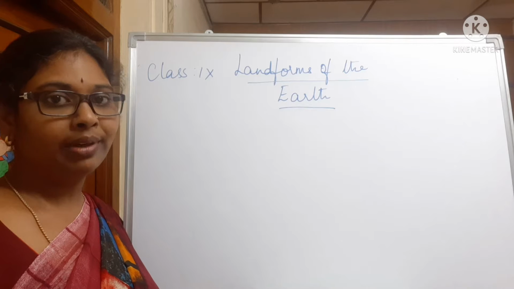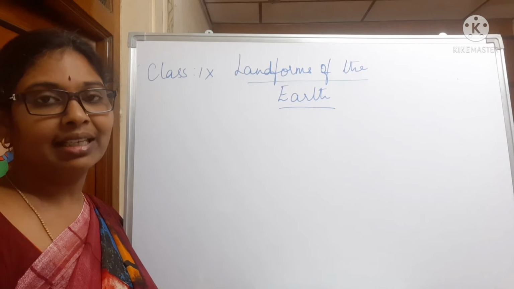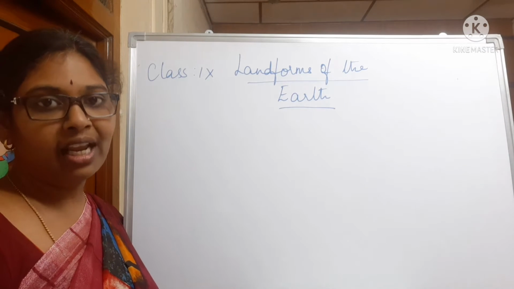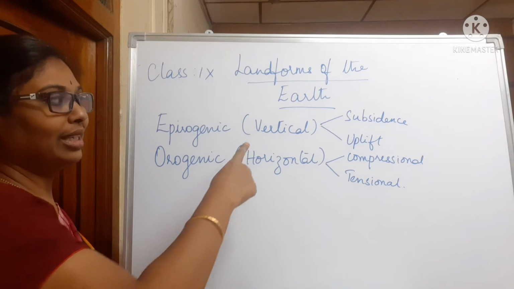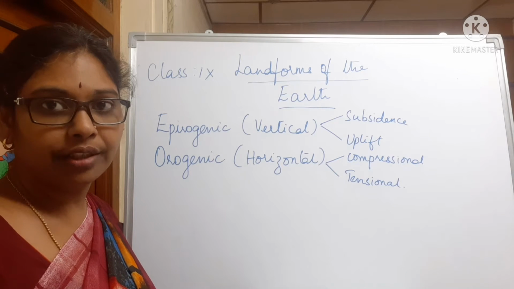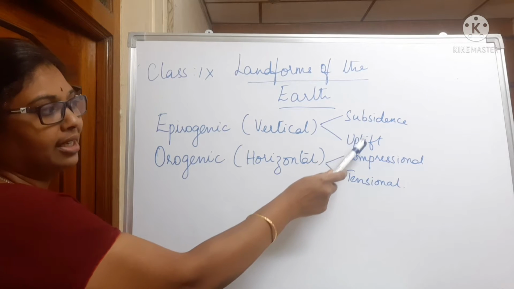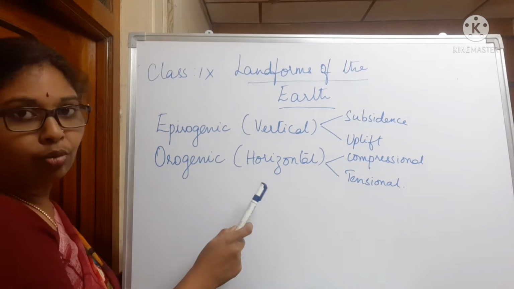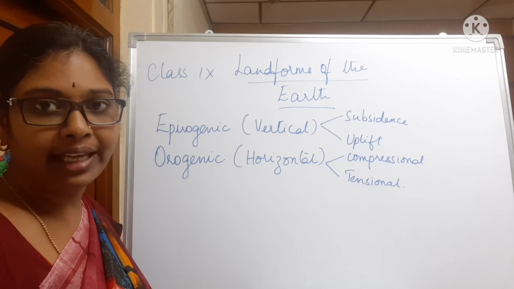These endogenic movements and exogenic movements are divided into the vertical movements, that is the epirogenic movements, and horizontal movements, that is the orogenic movements. The epirogenic movements or the vertical movements are caused from the radius of the earth's surface, and these are of two types. One is subsidence and second one is uplift. And next one is orogenic movements or horizontal movements, and these are also known as mountain building movements.